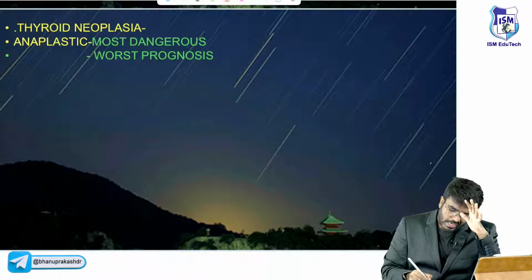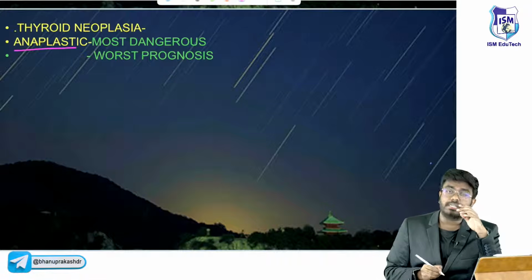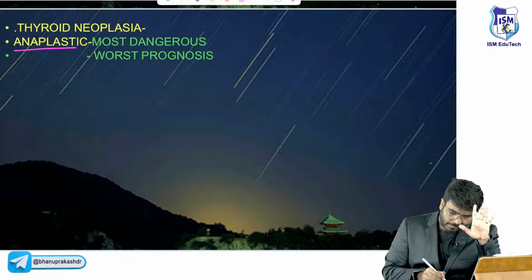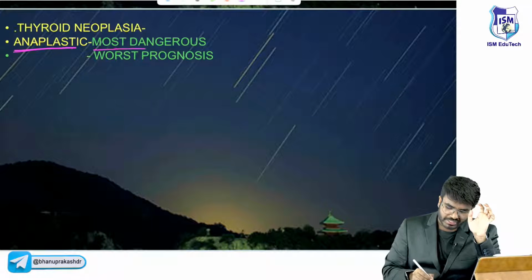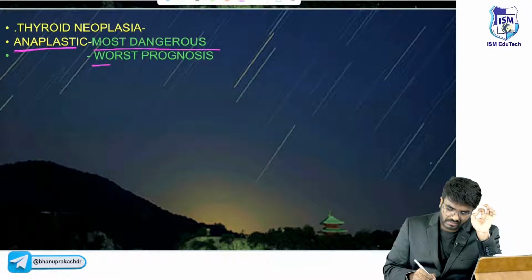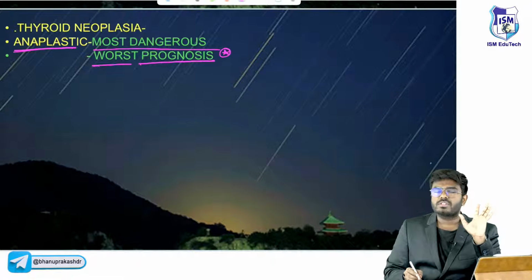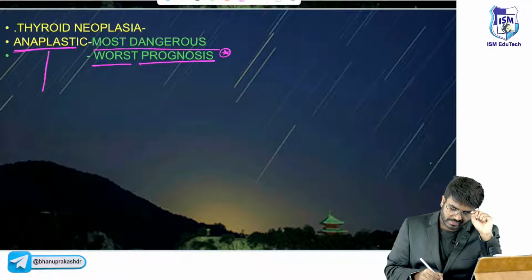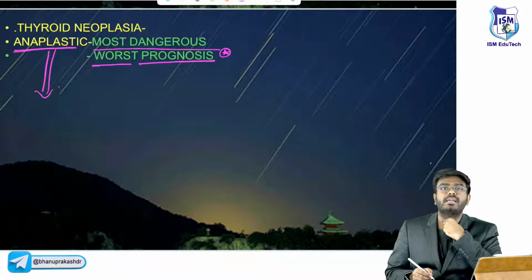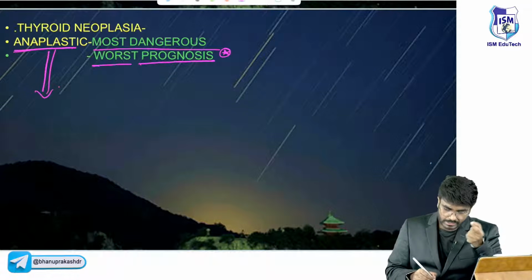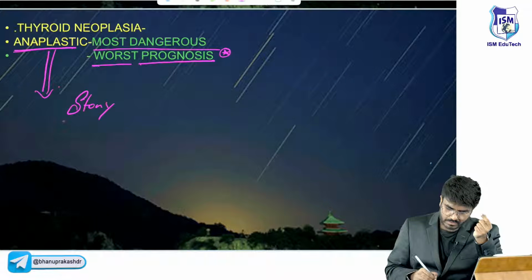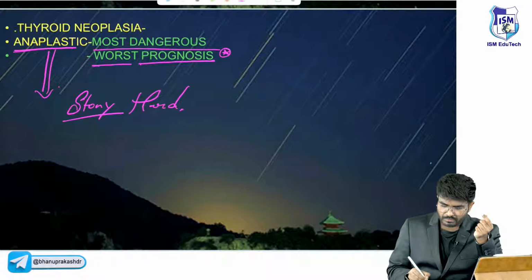So the last type of thyroid cancer is anaplastic carcinoma. Only one point: anaplastic carcinoma is the most dangerous, with the worst prognosis. The best prognosis is papillary carcinoma. In anaplastic carcinoma, the thyroid gland is going to be stony hard, very hard.